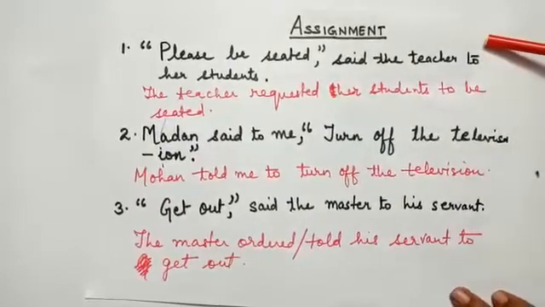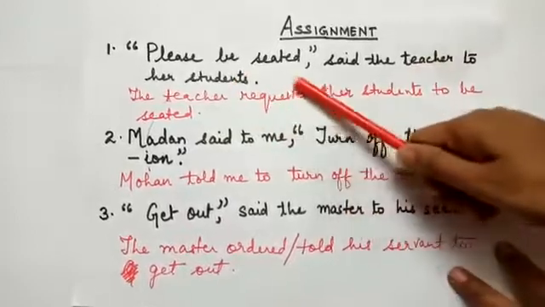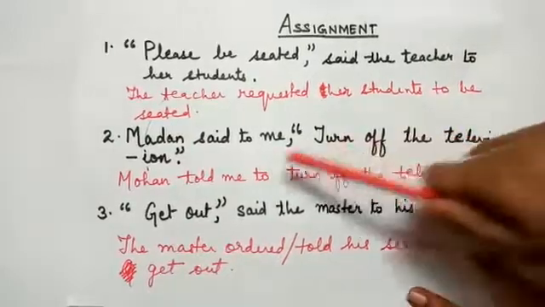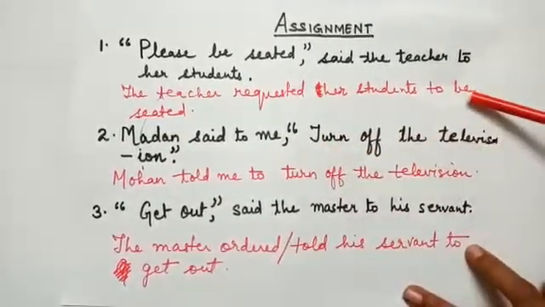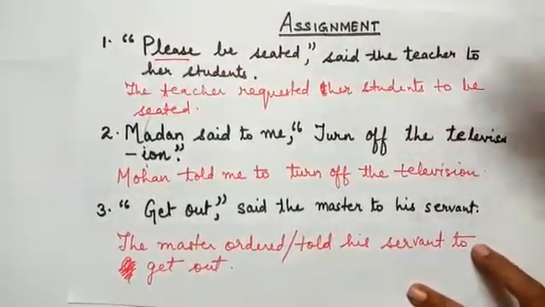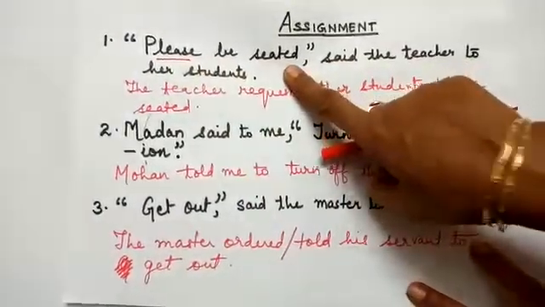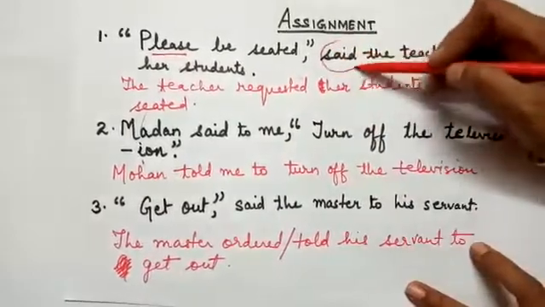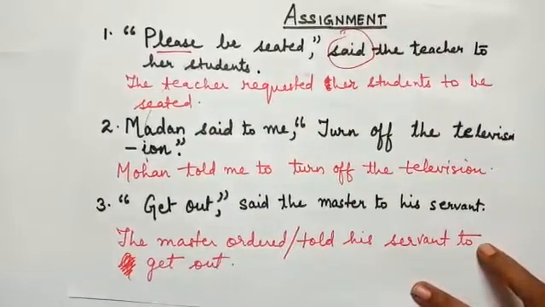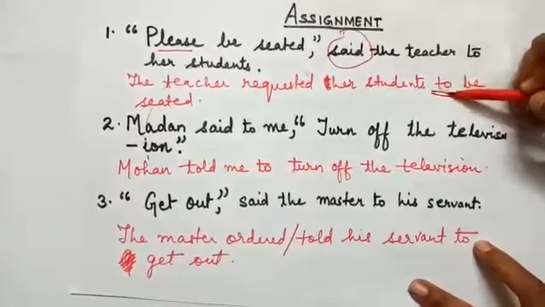Now let us quickly discuss some more imperative sentences. "Please be seated," said the teacher to her students. The answer will be, the teacher requested her students to be seated. Why requested? Because the word please is here, and if we go by the steps of transformation, the reporting verb here is said, that is past tense, that is why requested. And since it is an imperative, that is not used. In place of that, to is used.